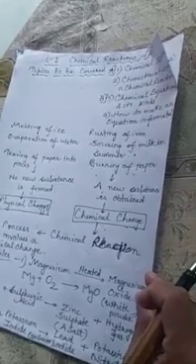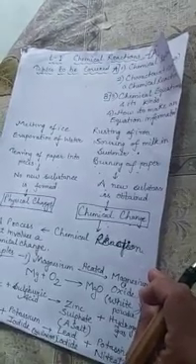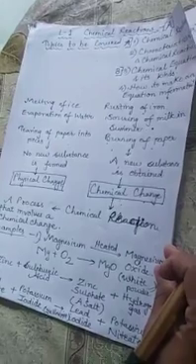The first question arises, what do you mean by a chemical reaction? A chemical reaction can be understood by recalling the concept of physical and chemical changes, which we have already studied in previous classes. A physical change is a change in which there is no new substance formed. And a chemical change is a change in which a new substance is obtained.